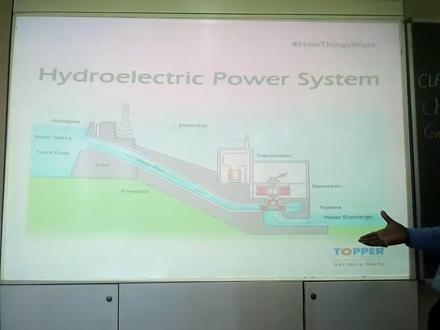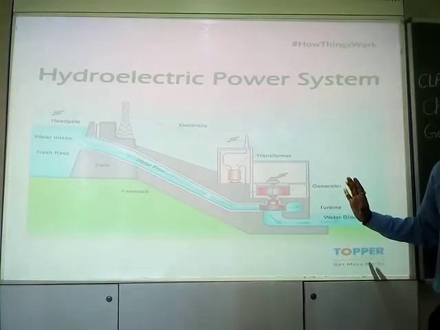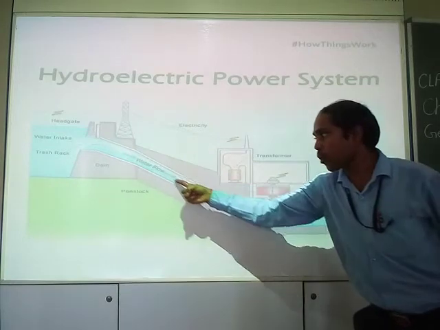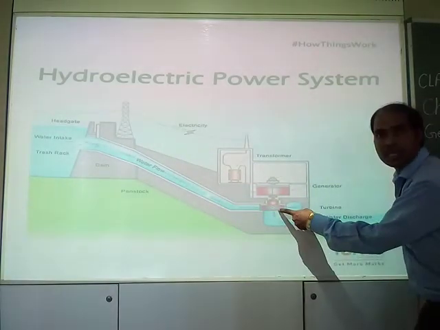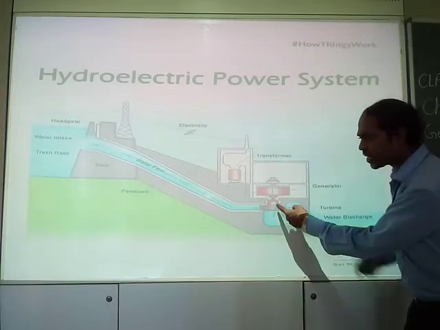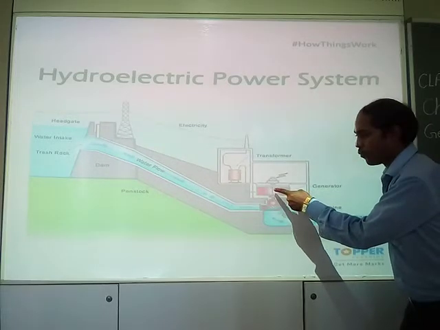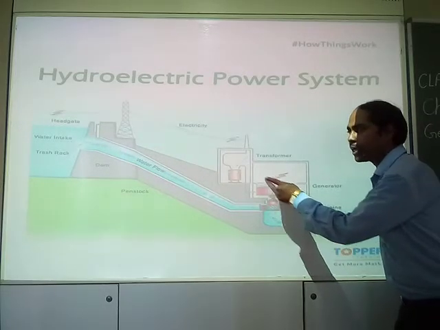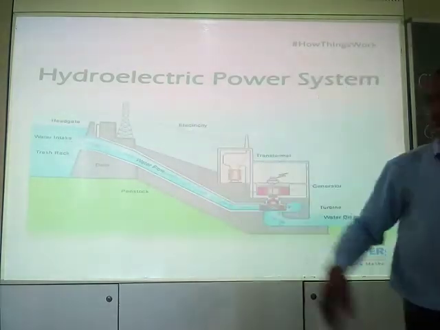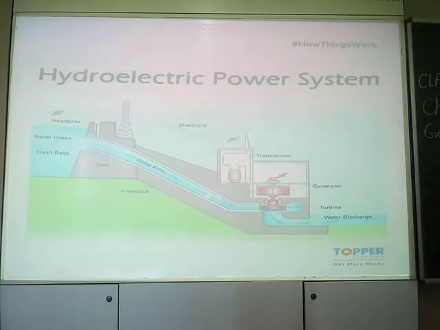You see very clearly. If the picture is not clear, still you try to understand the phenomenon. Water is made to fall from the height, over the turbine. The turbine rotates and is connected to the generator. Once the generator moves, electricity is produced, which is being distributed through a transformer or other sources. So the phenomenon is very clear. I think the picture might be coming; you are seeing this picture clearly.